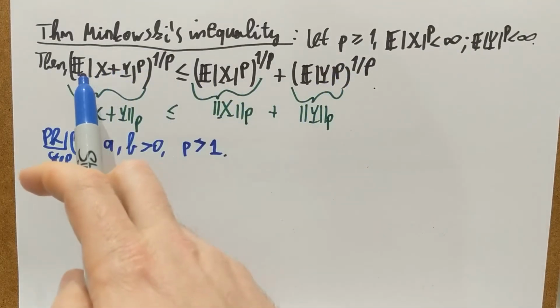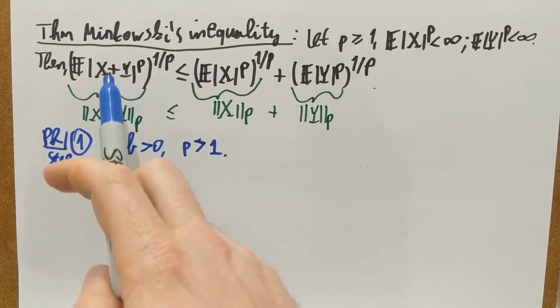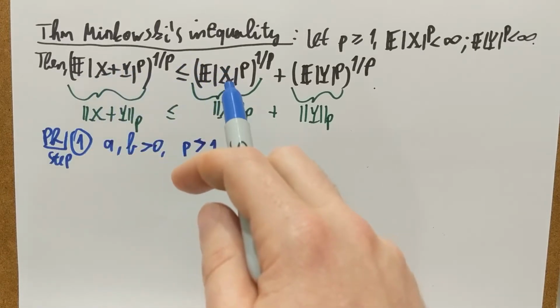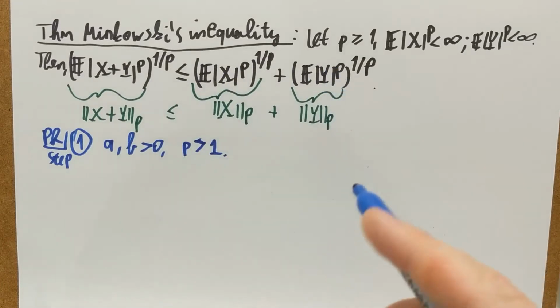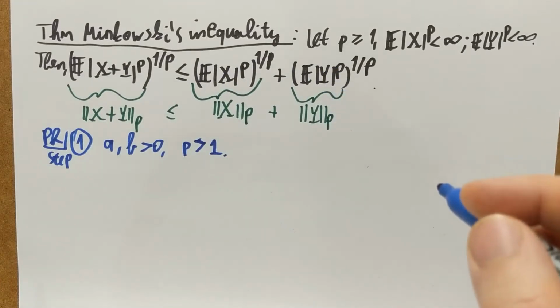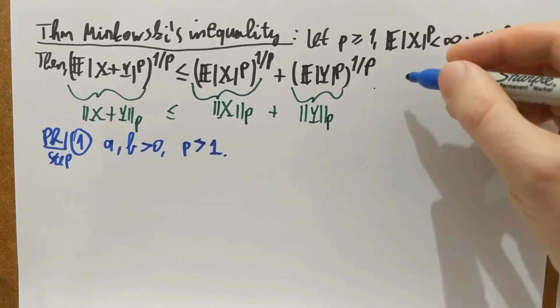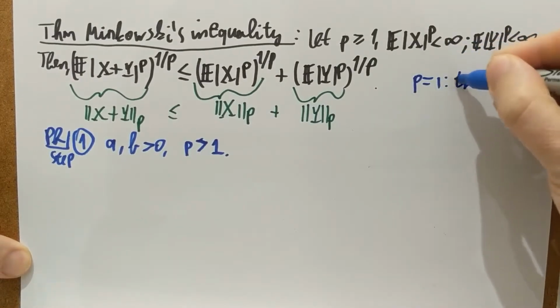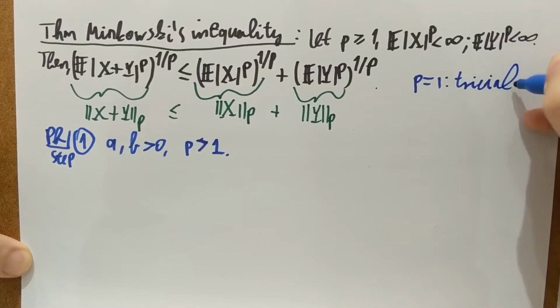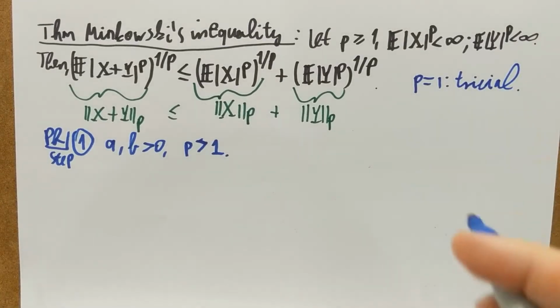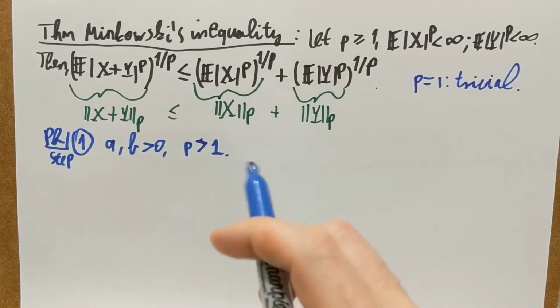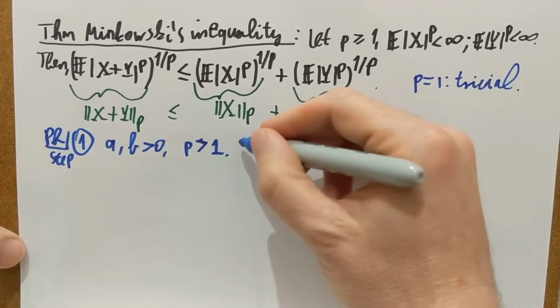When p is equal to 1, the expectation of the absolute value of the sum is of course at most the expectation of the absolute value of x plus the expectation of the absolute value of y, as simply shown by the triangle inequality for absolute values. So p equals 1 is trivial, just a triangle inequality and an expectation applied on that. So I'm going to assume that p is strictly larger than 1, and I'm going to consider